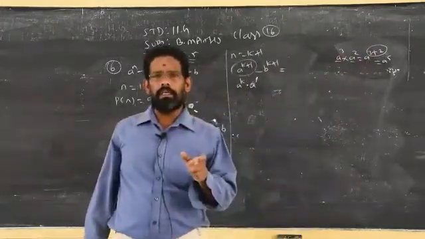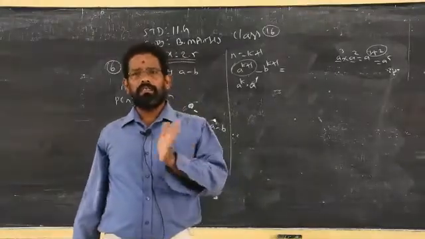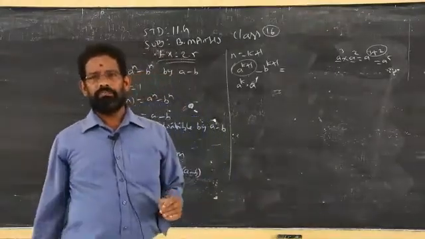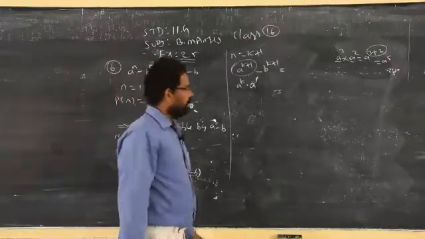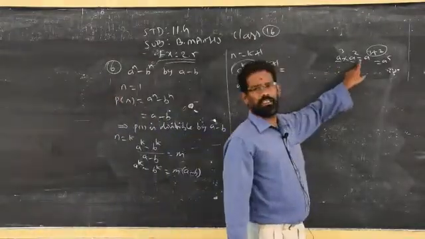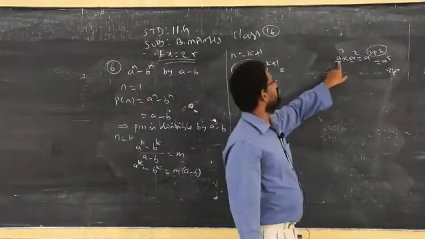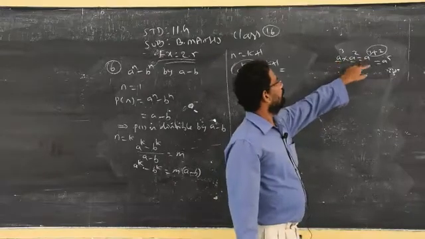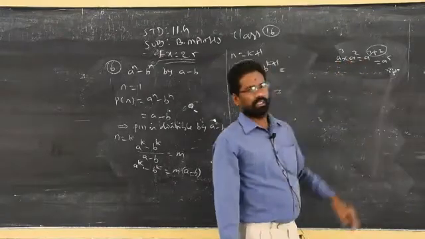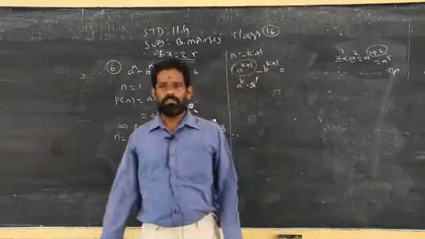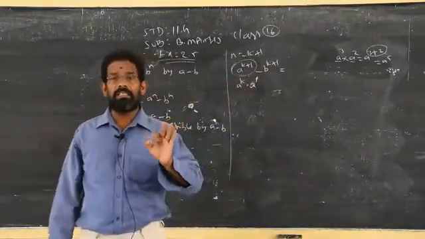That's why it is called identity. What is meant by identity? Both the left hand side and the right hand side are always equal. That is the basic concept. Clear? If you replace a by 2 in all places of a, on both the left side and right hand side, you will get the same answer. That's why it is called identity, the standard result.